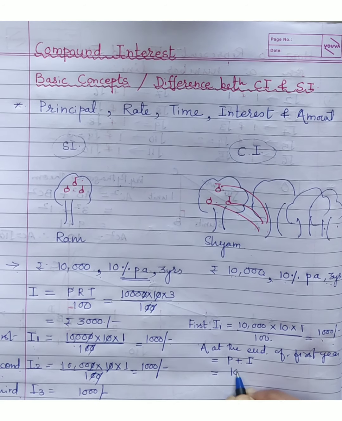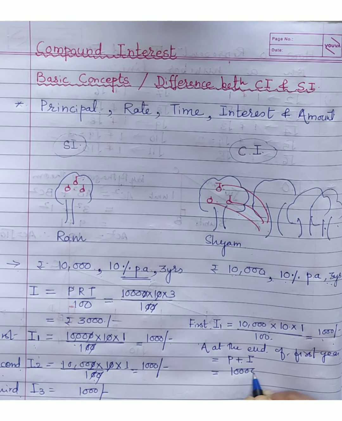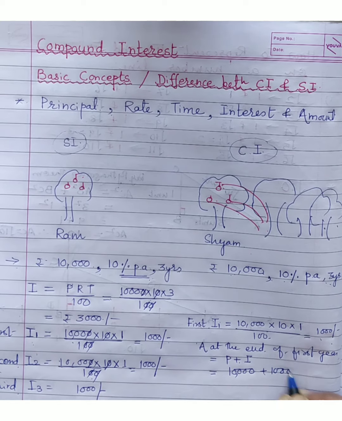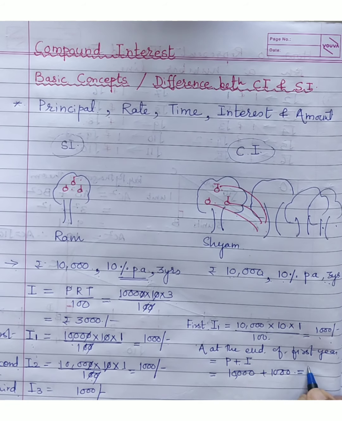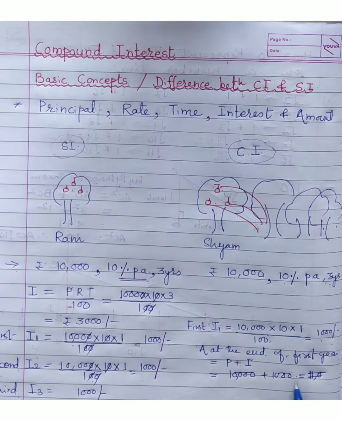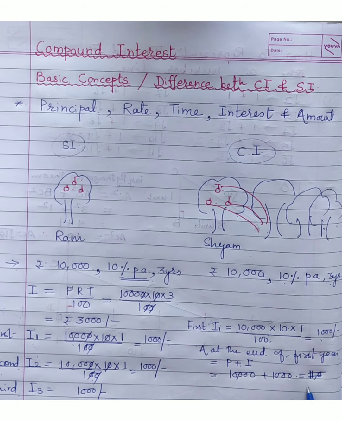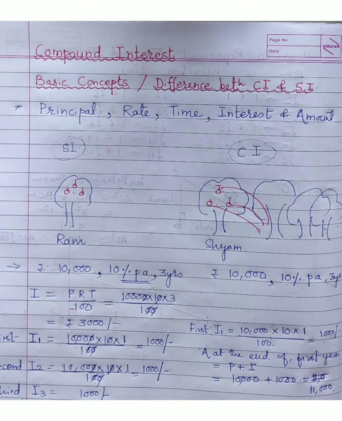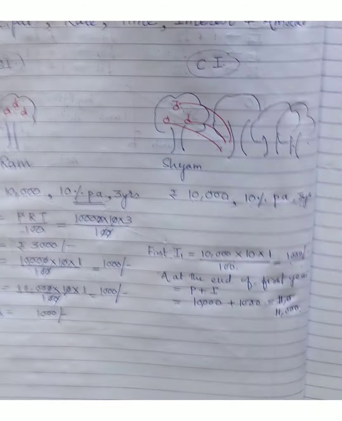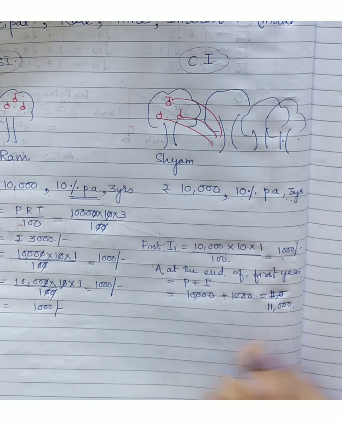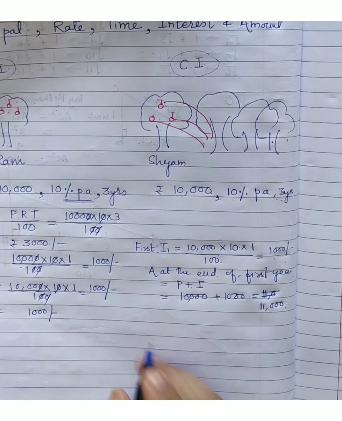What was the principal here? 10,000 plus interest added to that, 1,000. So now what is our principal, children? Yeah, correct, 11,000. Now this amount at the end of first year will be working as principal for the second year.